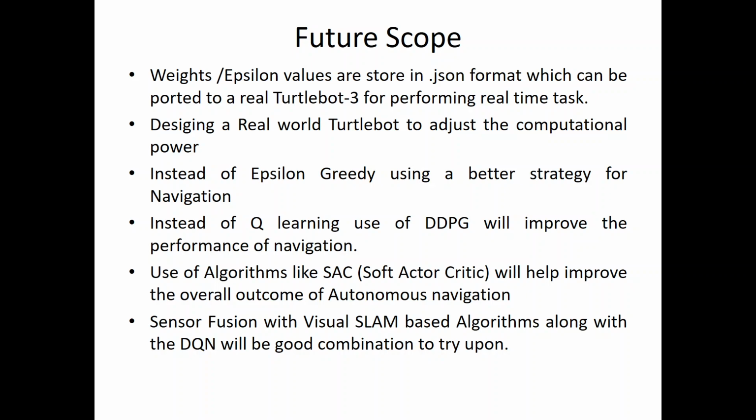We can use DDPG, that is deep deterministic policy gradient, or an algorithm like soft actor critic to improve the overall experience, which deals with continuous state action space and gives better outcomes with the help of motors. Some sensor fusion technologies can also be used with visual SLAM and DQN. Combined together, they will give more proper results or improved performance in navigation.